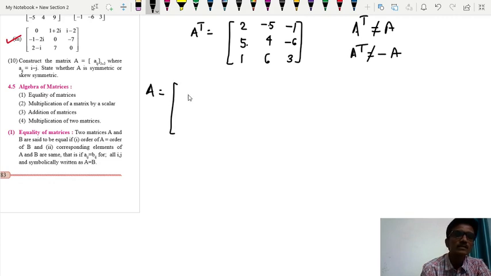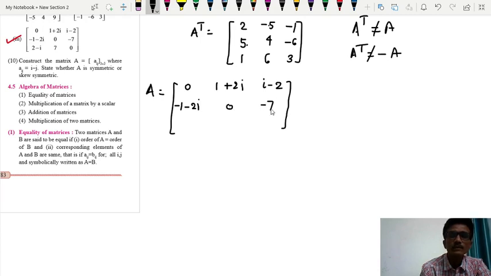Our matrix A is 0, 1 plus 2i, i minus 2, minus 1 minus 2i, 0, minus 7, 2 minus i, 7 and 0. Now find the transpose of this matrix. What will be the transpose of this matrix?